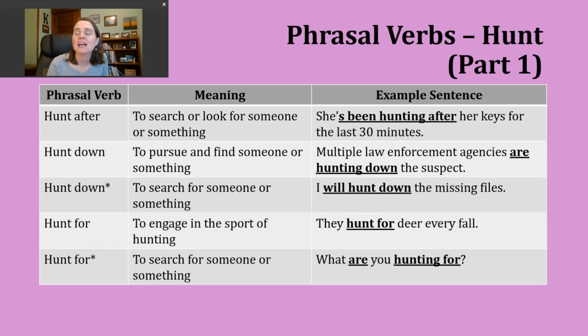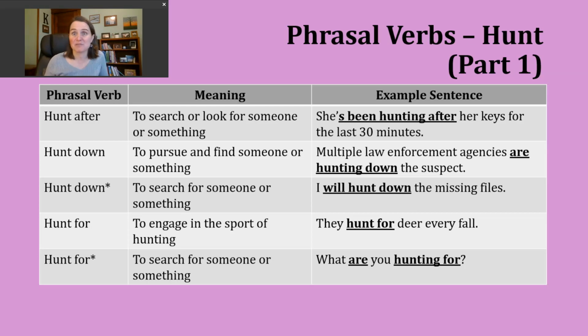This is going to tie back to that second definition that we talked about earlier. So here we're searching or looking for someone or something. An example of how you could hear this used could be, she has been hunting after her keys for the last 30 minutes.